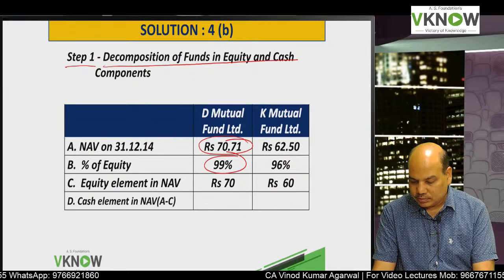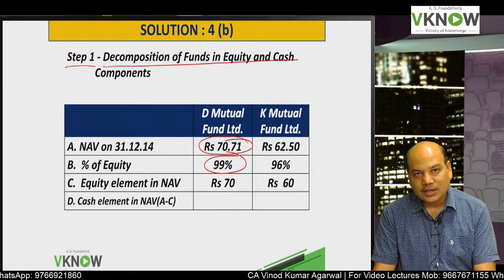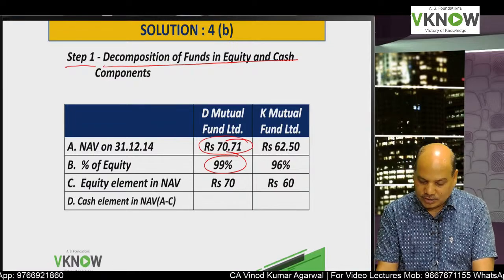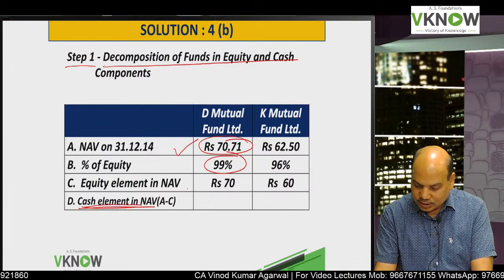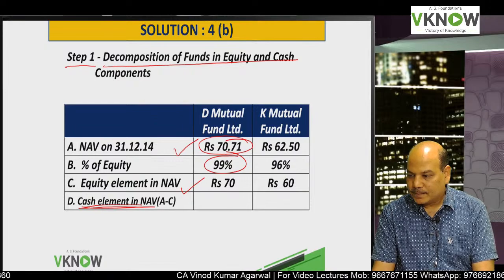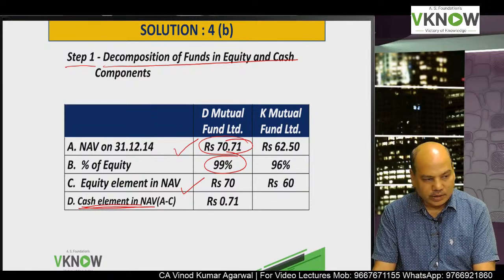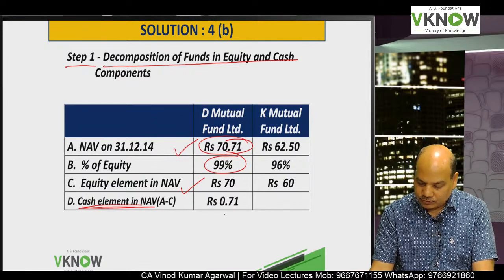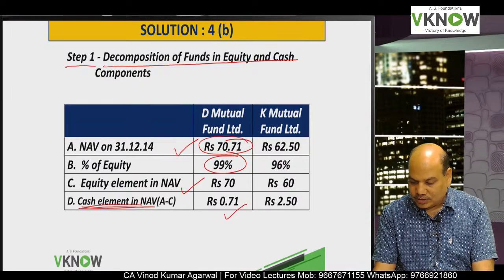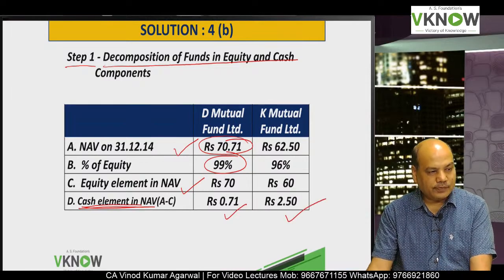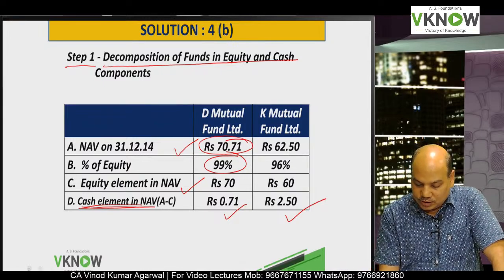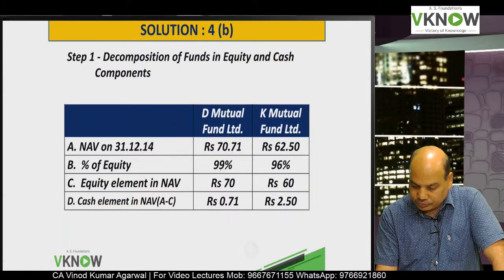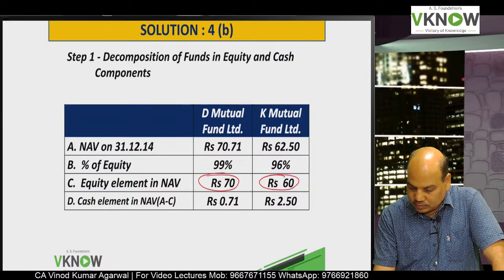60 rupees. So can we find out the cash element? Yes, cash element in NAV: A minus C. A minus C, 71 paise. Very good. And the second one, 2.50. Very good. So this is my existing equity and cash.